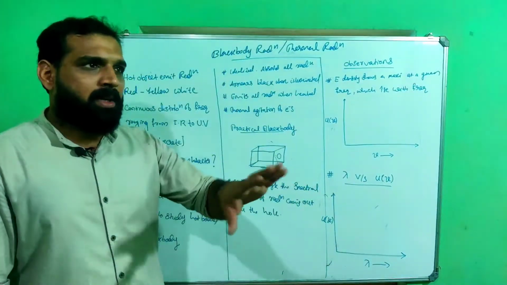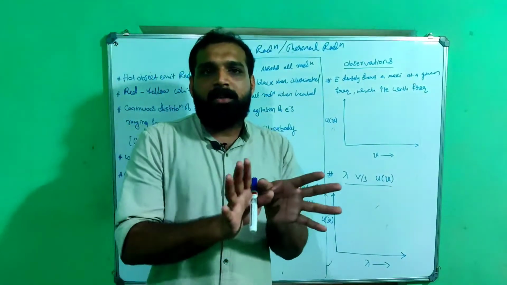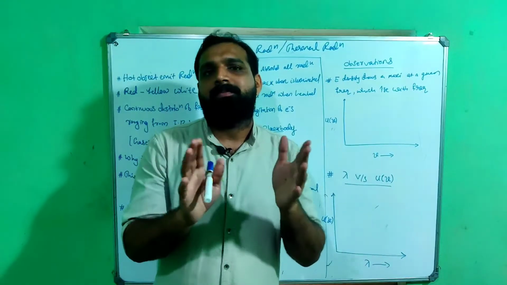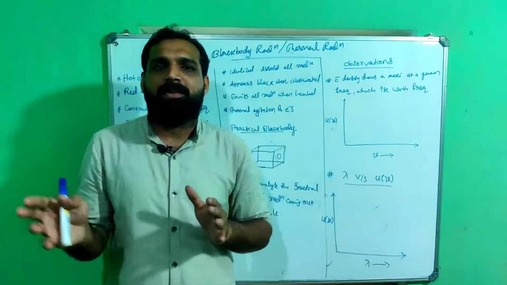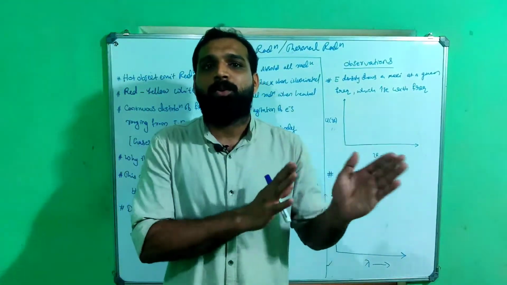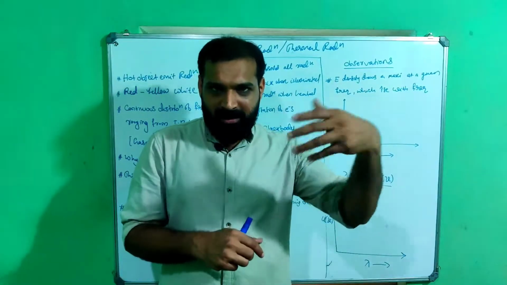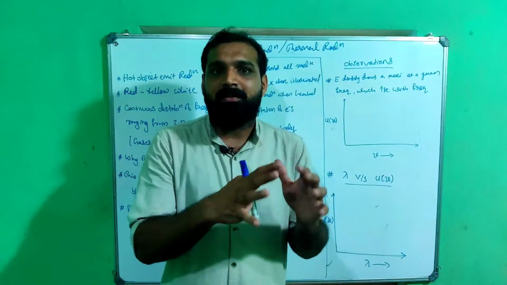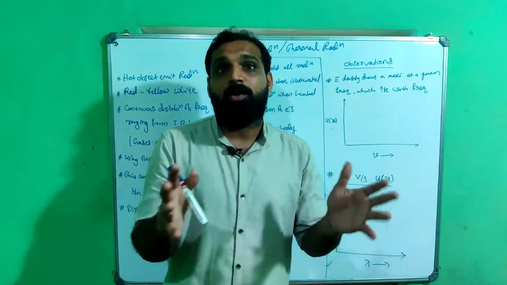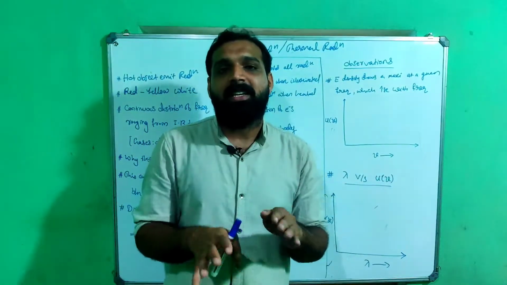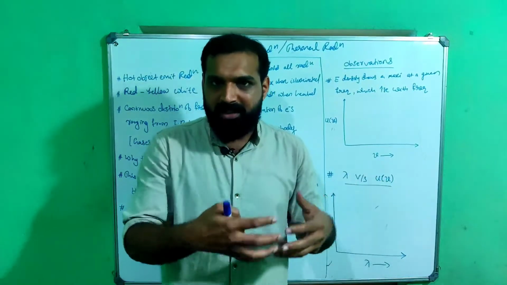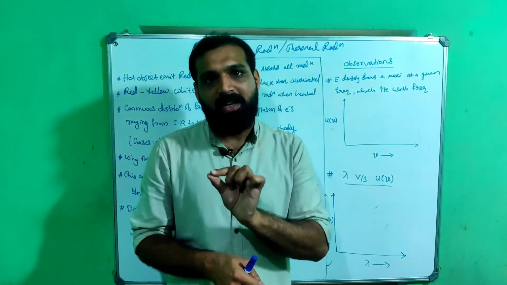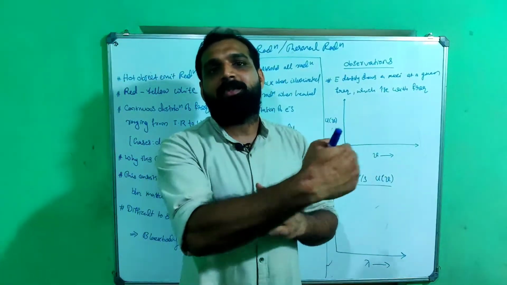As I told you, when they observed the spectrum of this thermal radiation, there is a continuous distribution of frequency from infrared to UV. They studied the radiation emitted from hot bodies and found that it has a frequency ranging from infrared to UV on a continuous basis.